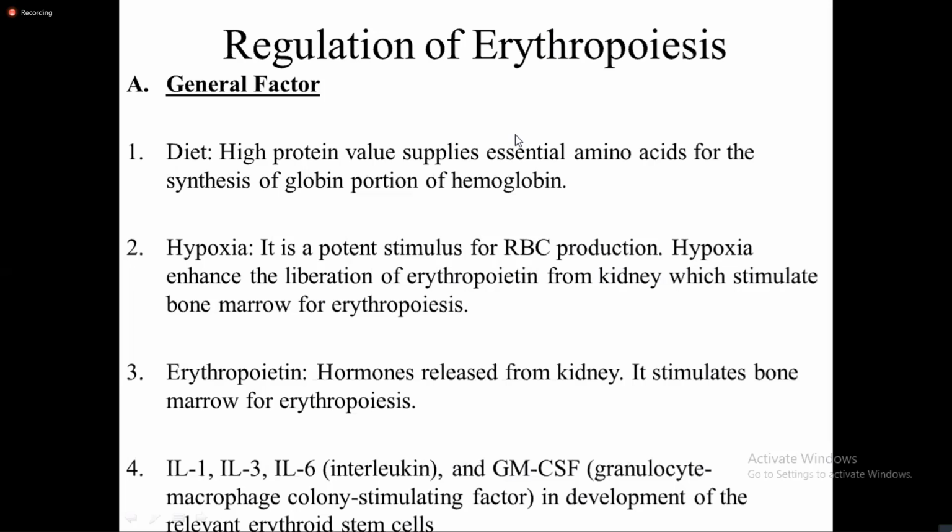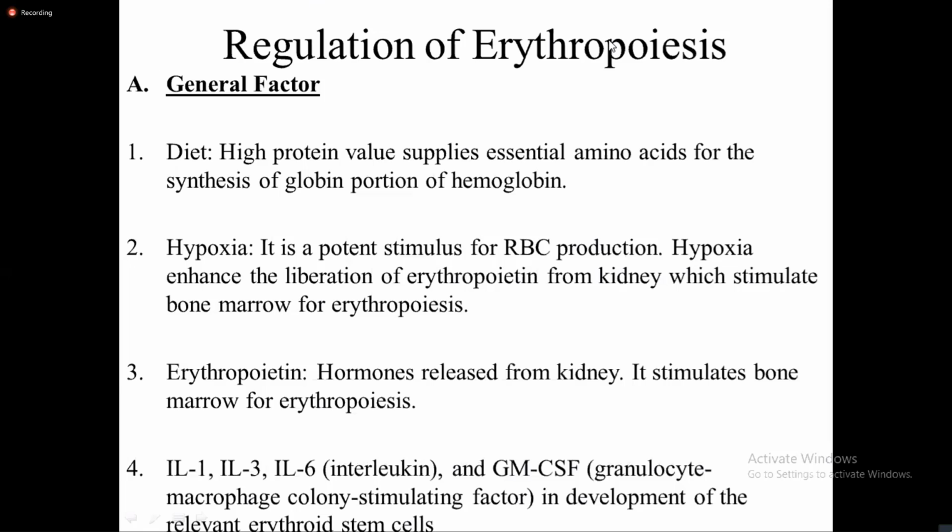You can go through books like A.K. Jain and Bislani, which talk about hematology in detail, whereas Guyton and Ganong cover blood as a circulatory medium under the cardiovascular system. So you can go through those two books by Indian authors.